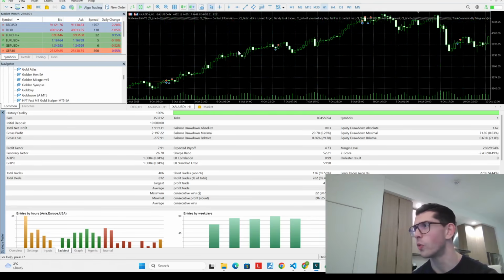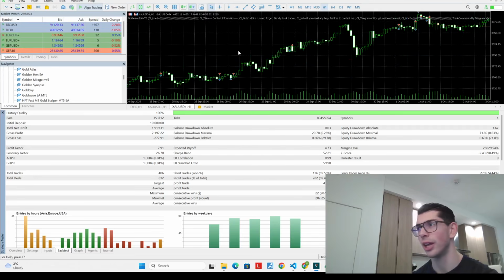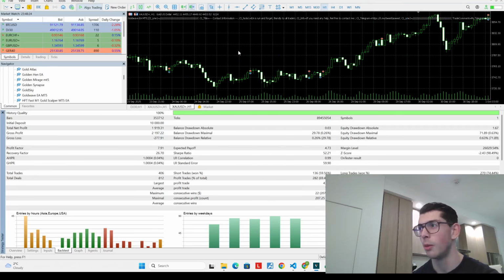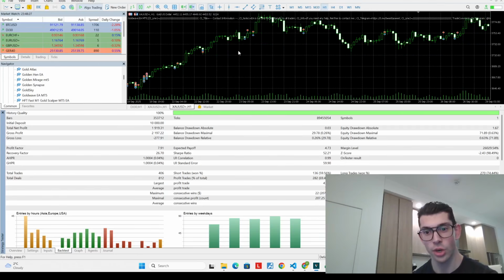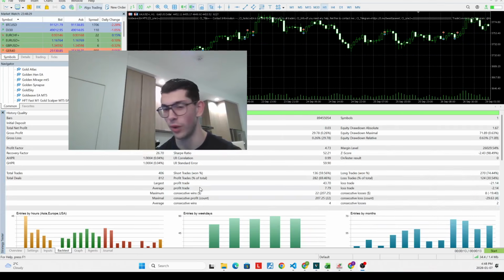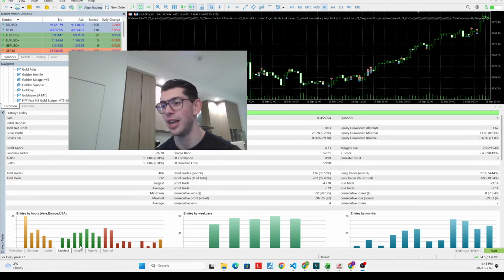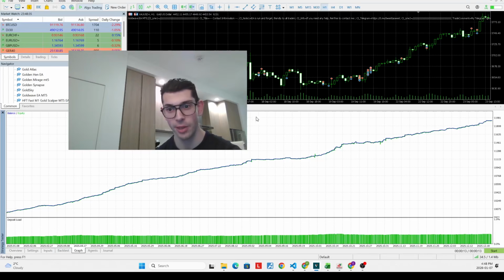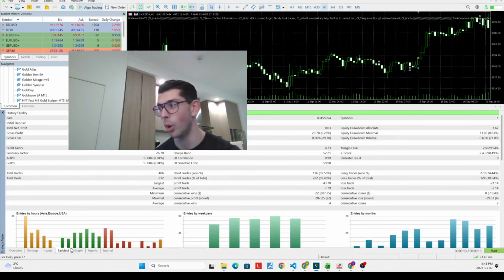So overall, it doesn't look like a blatant scam or a history reader, but there's just too many inconsistencies here to actually know what's going on, right? The statistics from the backtest don't match the live trades. The backtest looks too good to be true. Seeing not a completely straight line, but pretty much a straight line up doesn't make any sense, particularly if he's going both long and short.